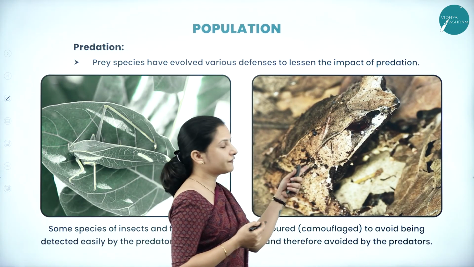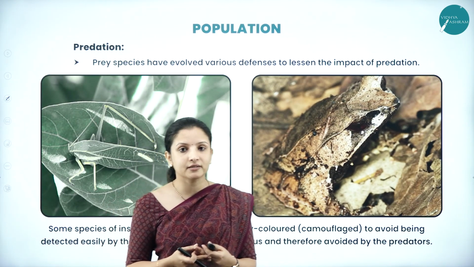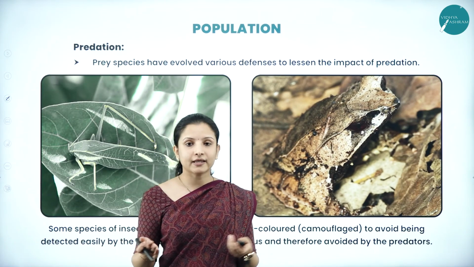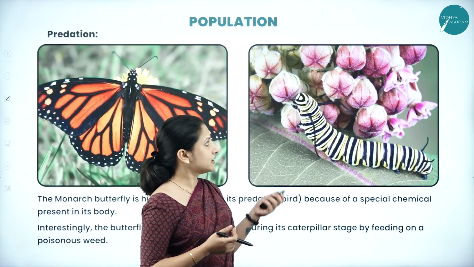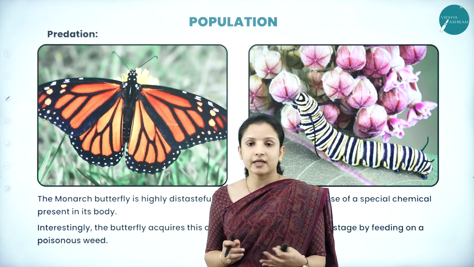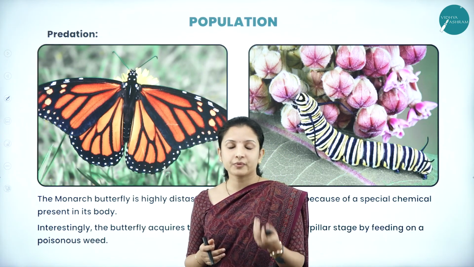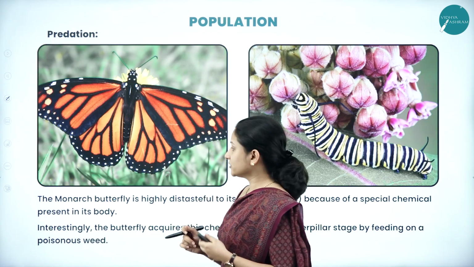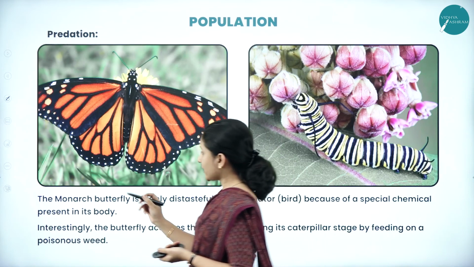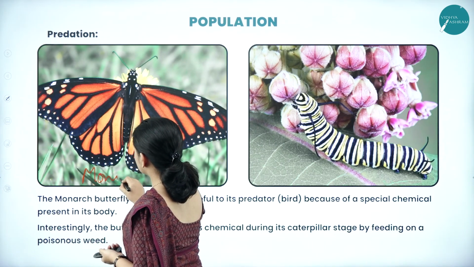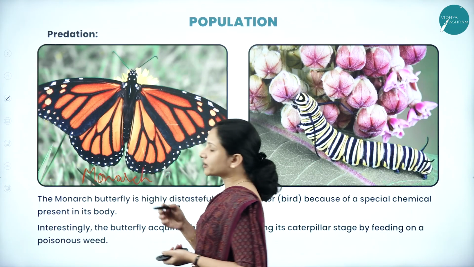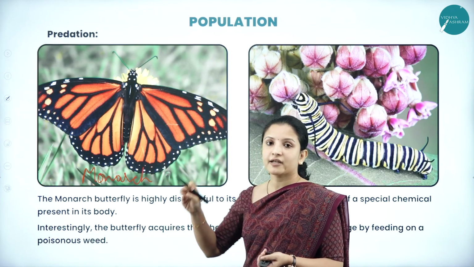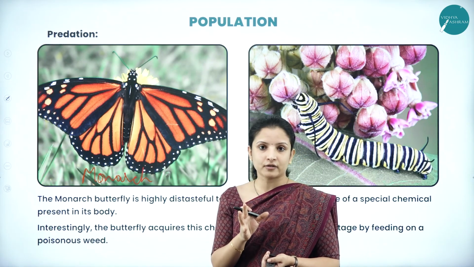Likewise, here we can see the frogs. The frogs also have the mechanism of camouflaging so that the predators cannot recognize them easily and they can survive from the predators. So these are best examples. So let us take some other examples of how the prey adapt themselves in order to prevent attack by the predators. The monarch butterfly is one such example. So we have here the monarch butterfly. The monarch butterfly is not eaten by the birds. Why? Because the taste of the butterfly is so awful that the birds don't feed on them.